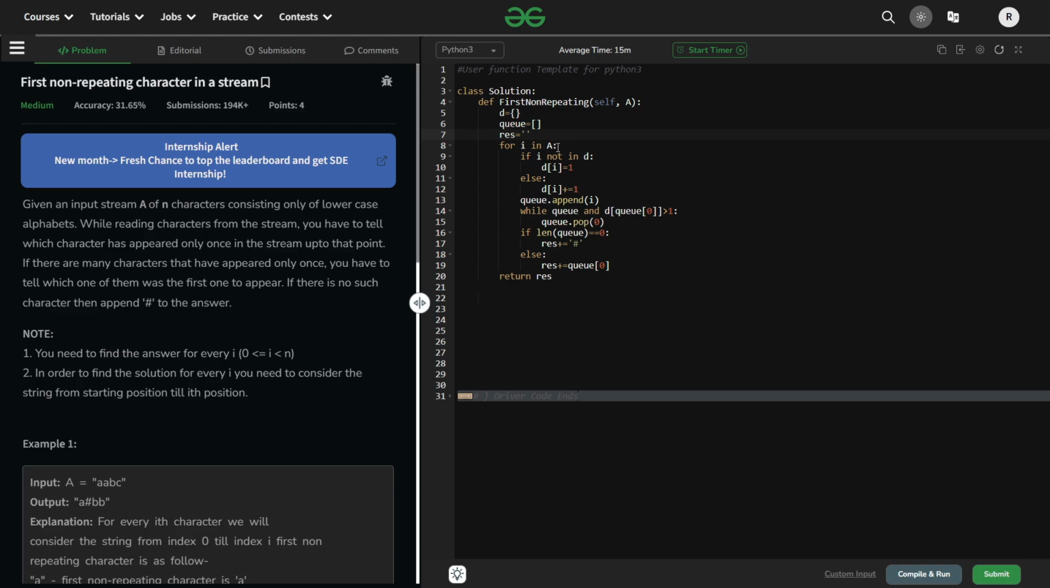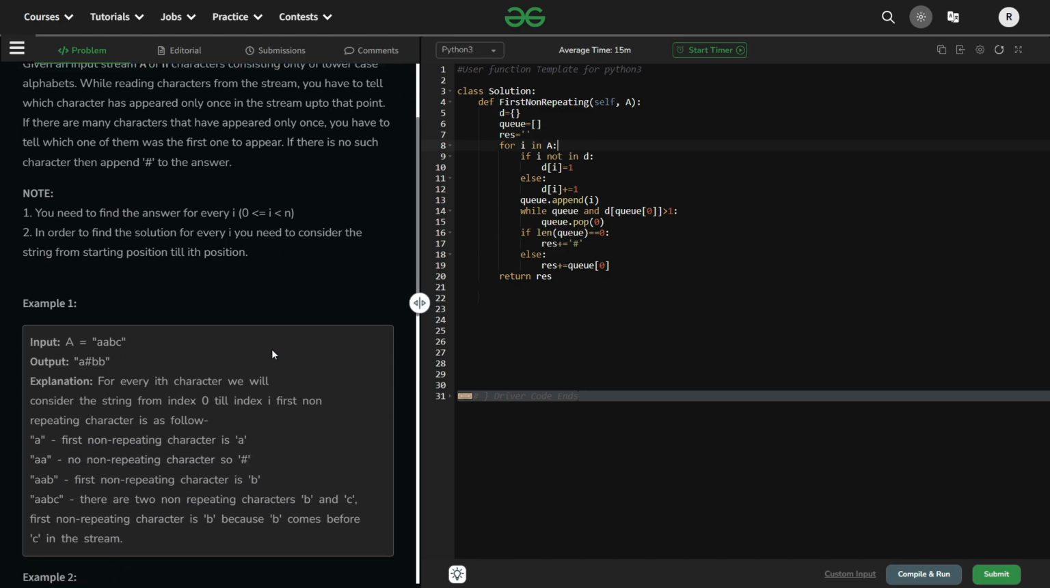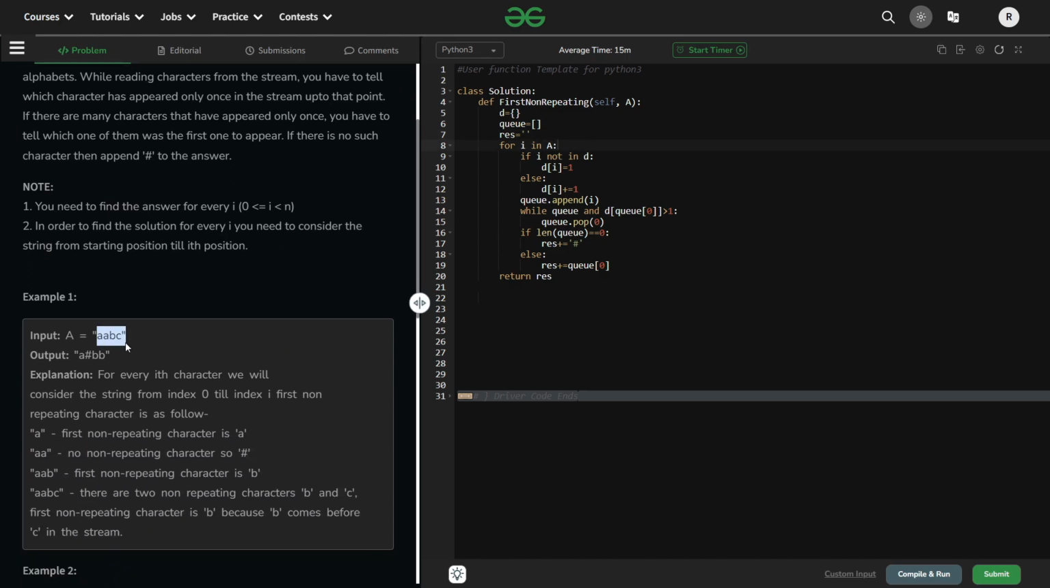Okay, now we are going to iterate the example. That will be AABC in our case. On the left side you can see input A equal to AABC. So one by one we will be iterating each character. If the character is not present, then we will append it to a dictionary here. After appending it to a dictionary, that means the character has been added newly, and we'll be initializing it to one here. What if the character is already present? If the character is already present, then we will update its value again by +1.